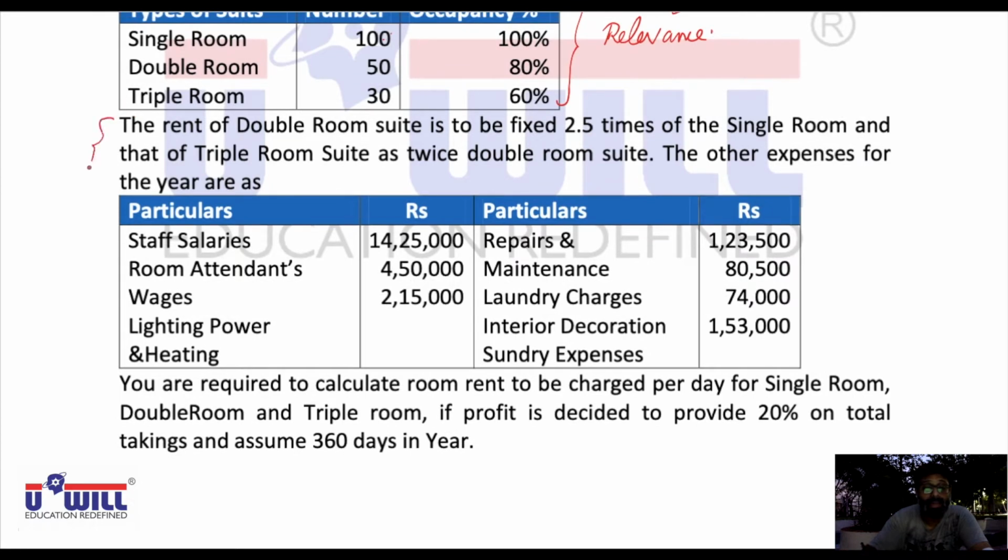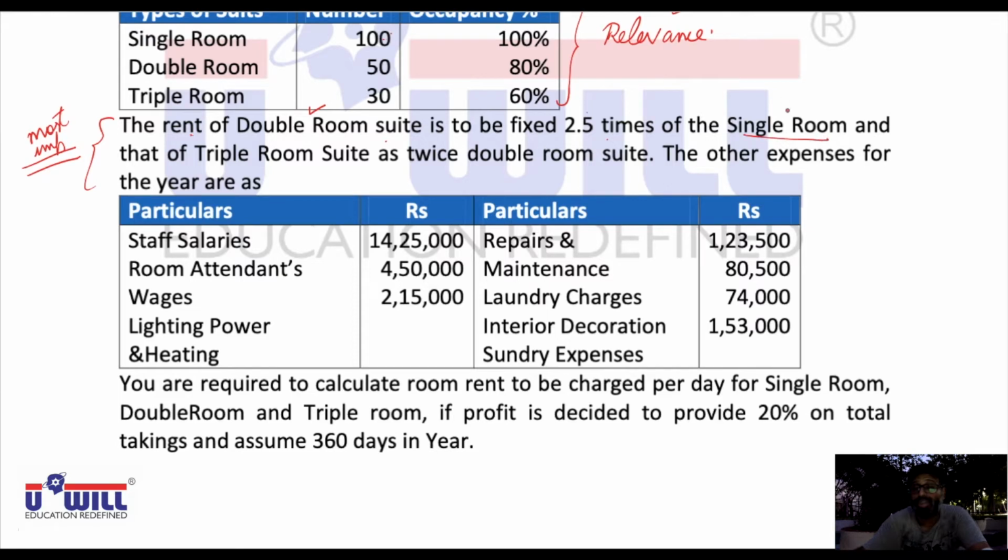This is the most important part in this question. The rent of double room suite is to be fixed at 2.5 times of the single room. Means whatever amount you charge for the double room, it should be 2.5 times of the single room.